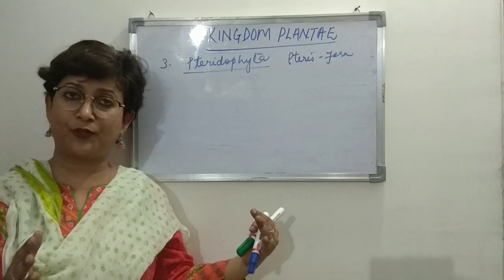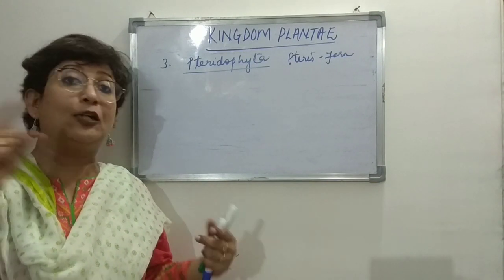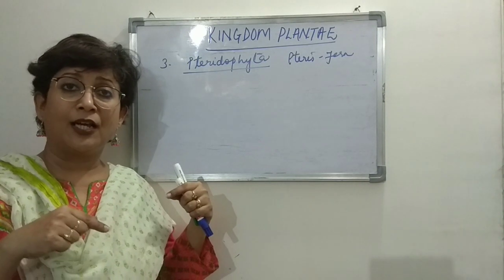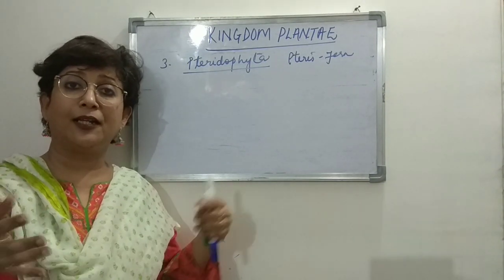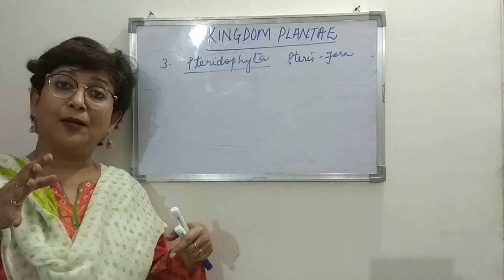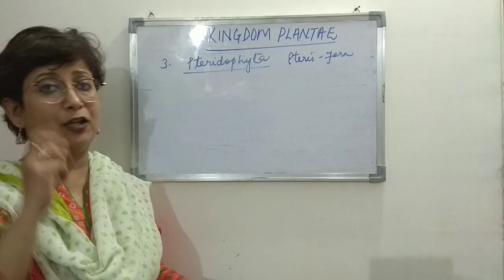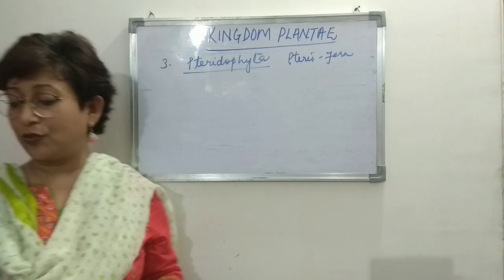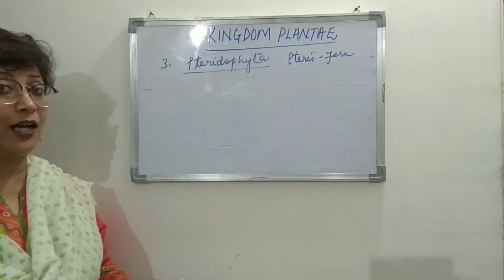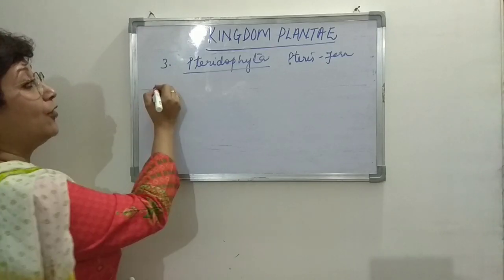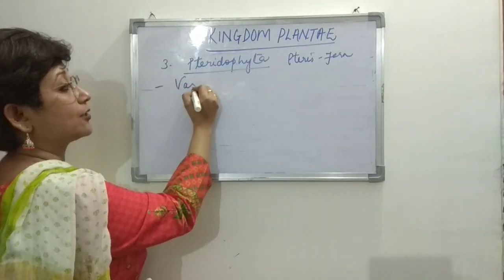There are different types of ferns, and just outside the old office where the senior staff room is, the potted plants that are there, many of them are ferns, right? So when we go to school, I'll take you out and show you the ferns over there, right? So these are ferns. Now these are a little more advanced. Why? Because they have vascular tissues present.